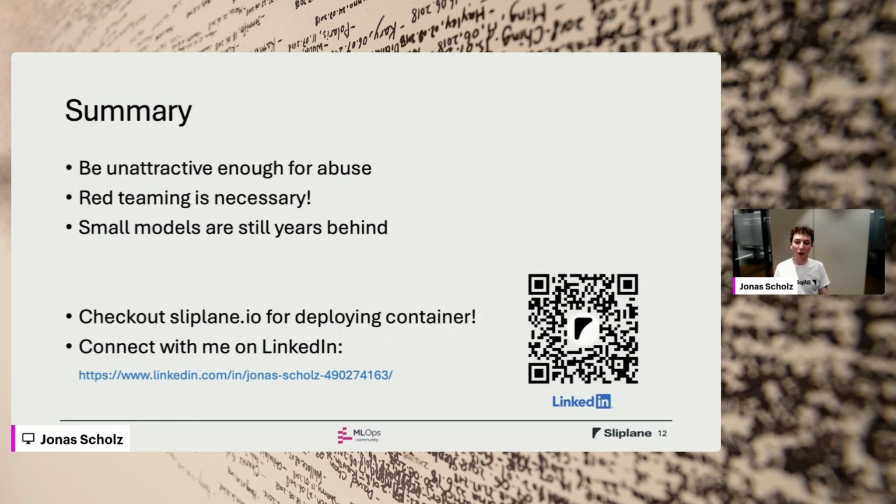And then I think that's obvious, but the small models, and especially open source models, are still years behind the commercial things. It would be way easier if you would just use something like Gemini Pro. But I think if you put in enough work and a lot of working around with your prompts and the context size issues, you can make small models work.